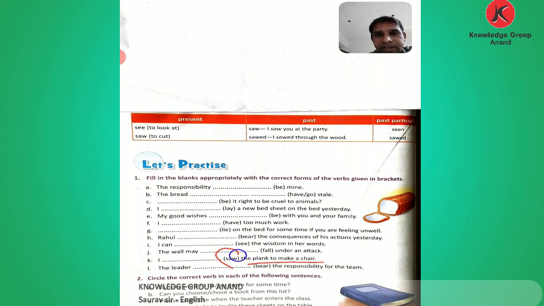We write the past form: I sawed the plank to make a chair. Then next, the leader blank the responsibility for the team. Here bear is given, so we write the past form: the leader bore the responsibility for the team. So this is how we fill up the blanks, and this is the exercise I have given you as homework.